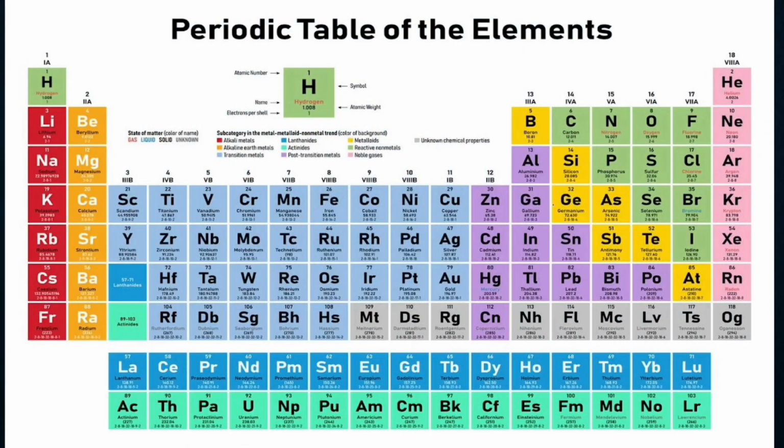So now the next topic is the periodic table. Now children, there are a few things that you need to remember. This hydrogen is a naughty fellow. He does not follow the rule. Okay, hydrogen being a non-metal is sitting on the head of the alkali metals. Okay, these are the alkali metals.